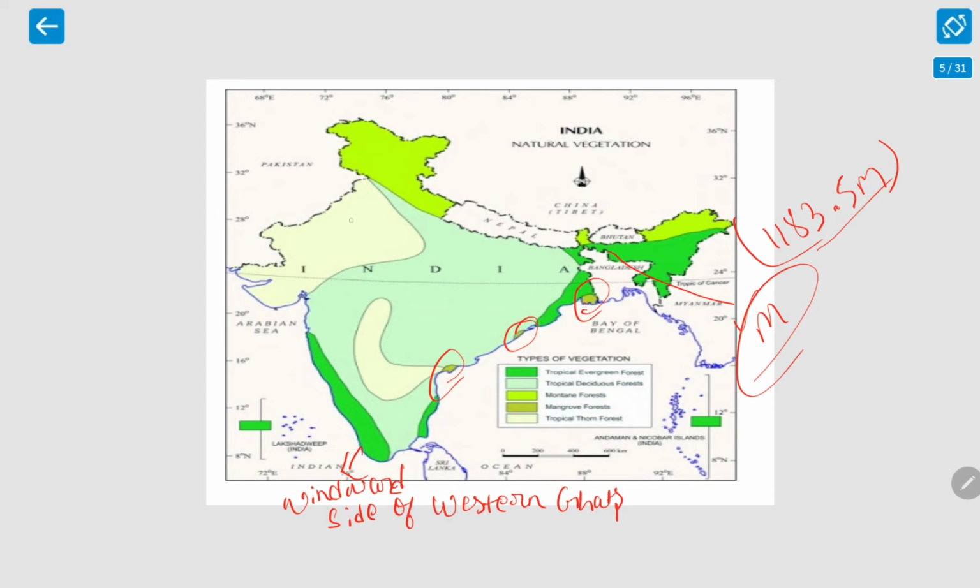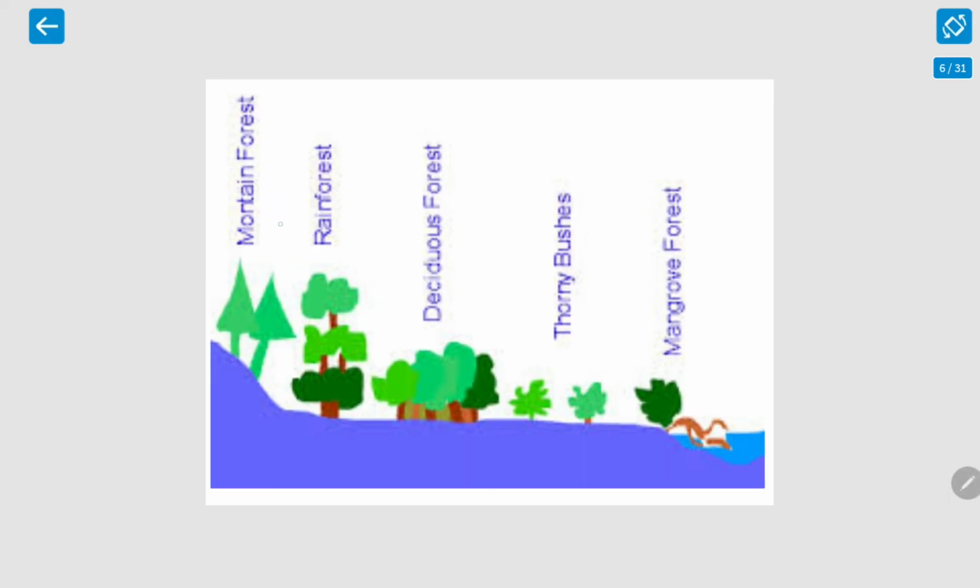In tropical thorn forest, you can see the Thar desert. But what is this region? This is the leeward side or the rain shadow area of the Western and the Eastern Ghats. Here rainfall is very less, but it still gets more rainfall than the Thar desert. So this is the vegetation map. Described here are mountain forest, rain forest, deciduous forest, thorny bushes, and mangrove forest.